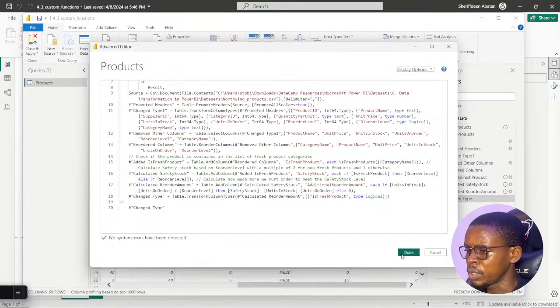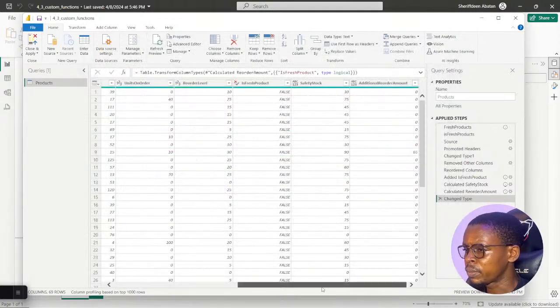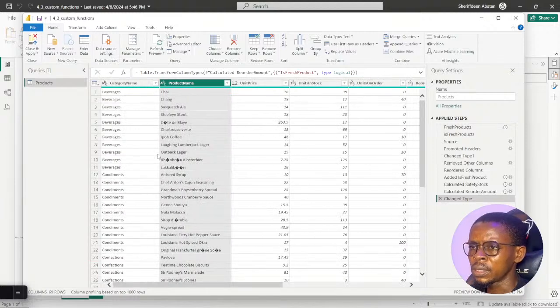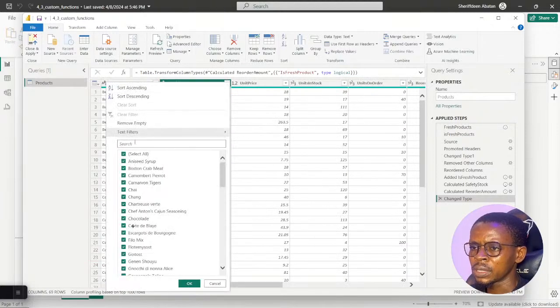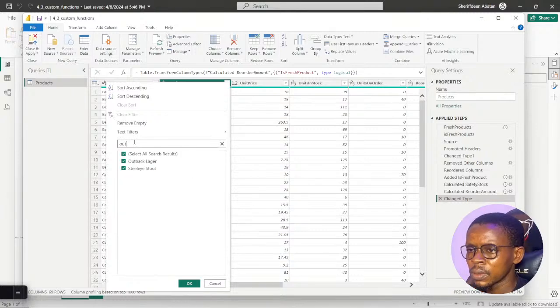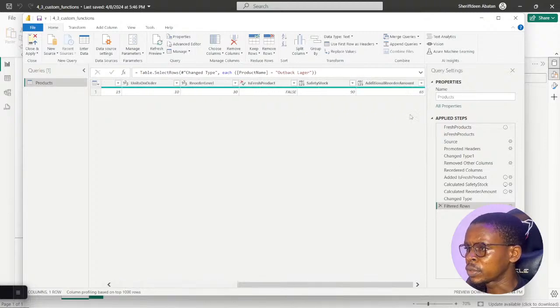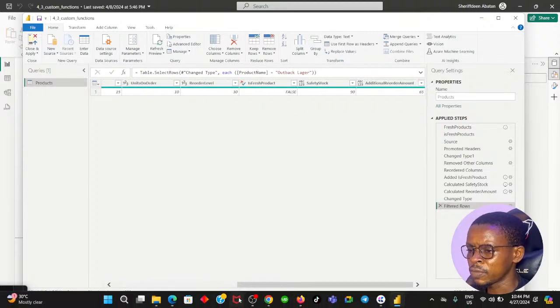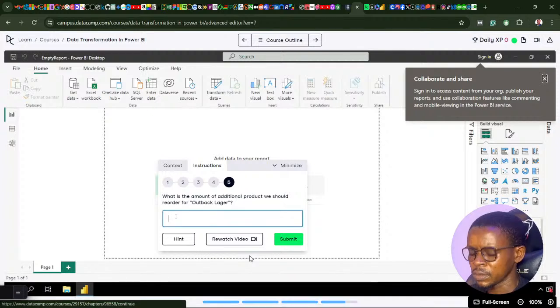Quite interesting to see. If I filter the order amount back, because I'm not having an error in this again, let me go back to these products and search for Outback Lager right there and click on OK. Then I should have a result for this additional reorder, which is 65. Let's input that, 65.